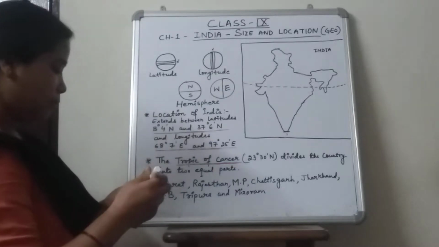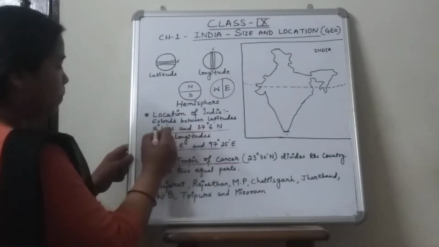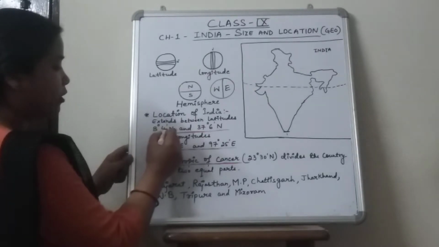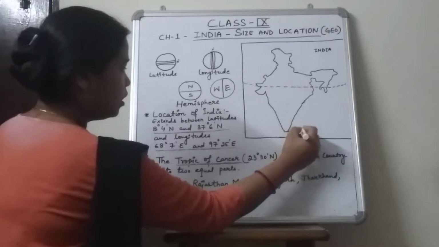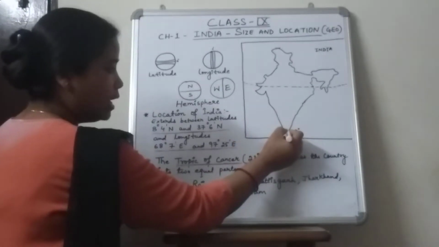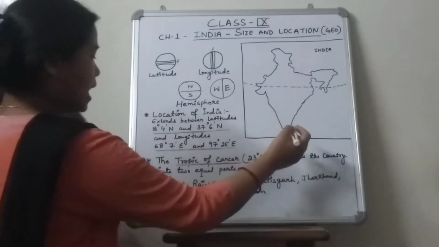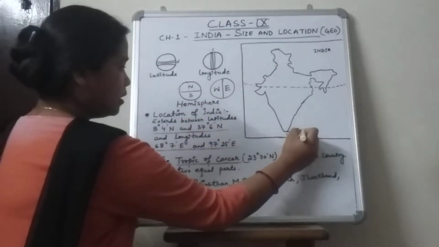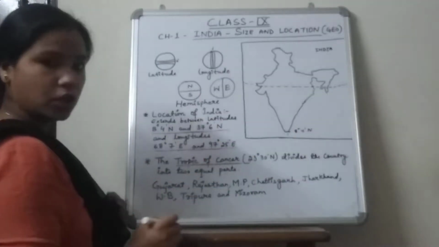So first we'll be talking about the latitudes. Here, 8 degree 4 minute north is the latitude where the last portion of our country, Kanyakumari, lies.